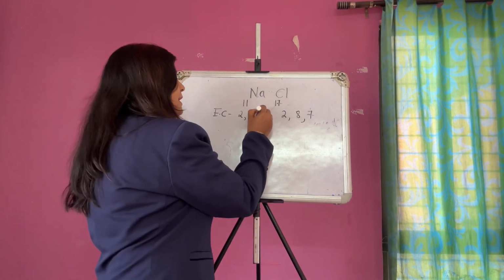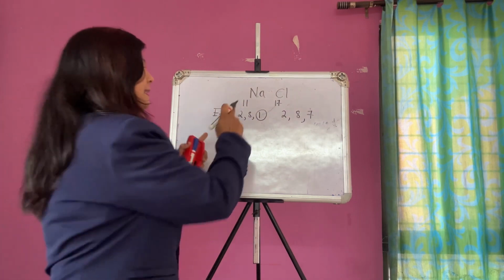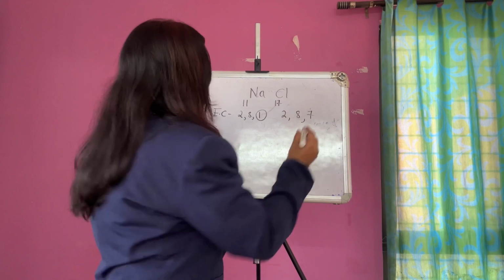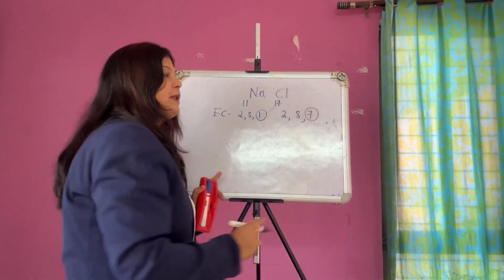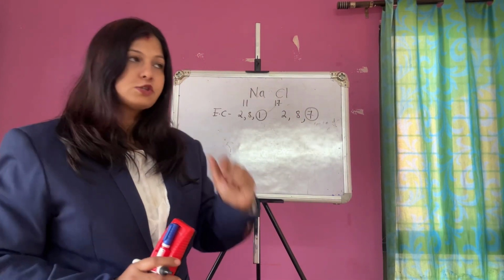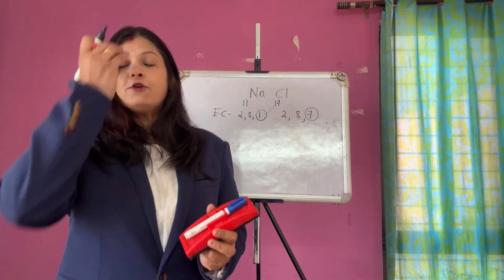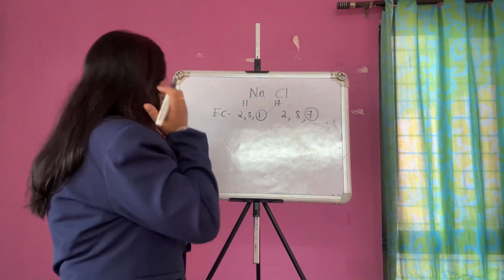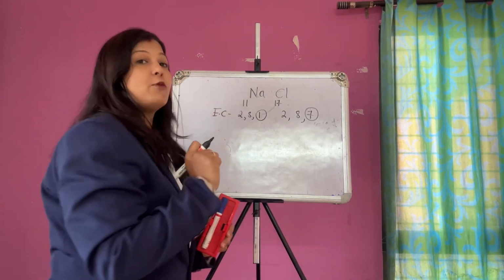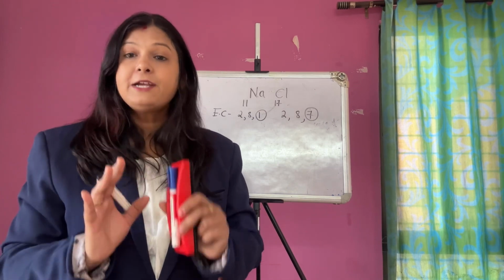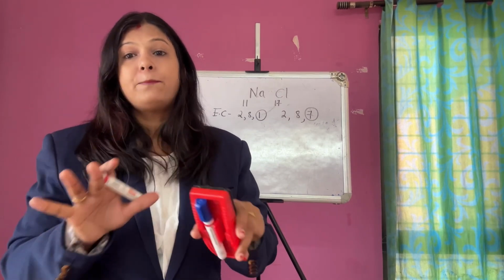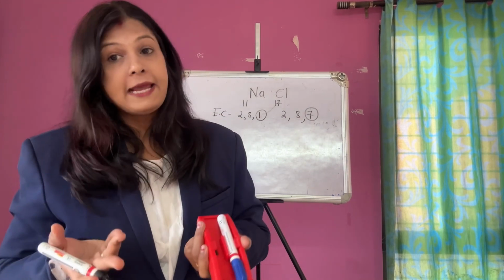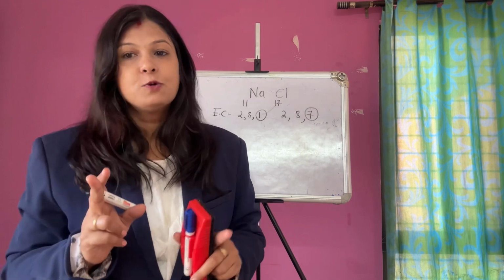Sodium has atomic number 11. Its outermost shell contains how many electrons? 1 electron. Chlorine has outermost how many electrons? 7. The rule is that when an atom gains stability, it contains 8 electrons in the outermost shell. 8 means the atom is completely in the stable form. Neither will it gain electrons nor lose electrons. Clear?